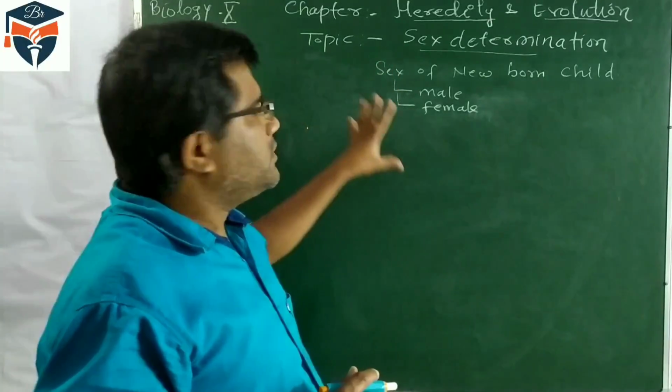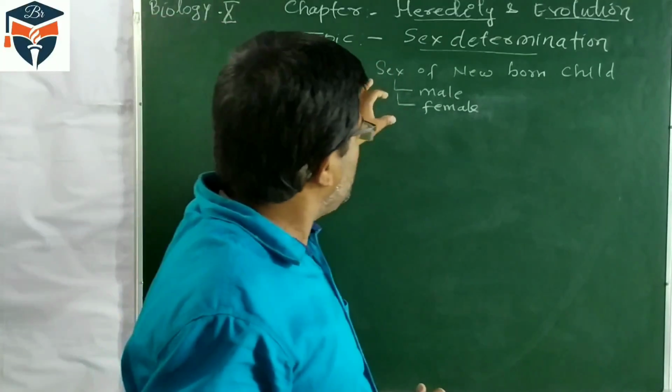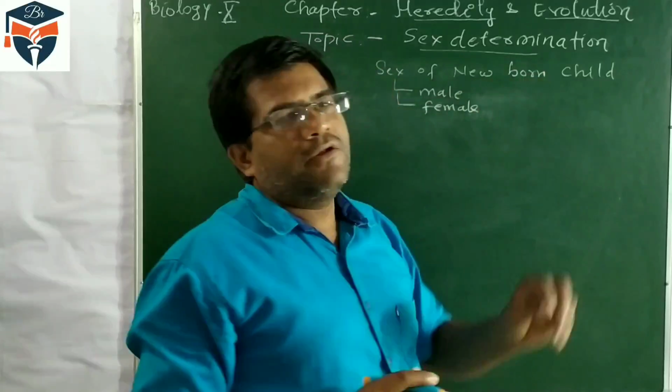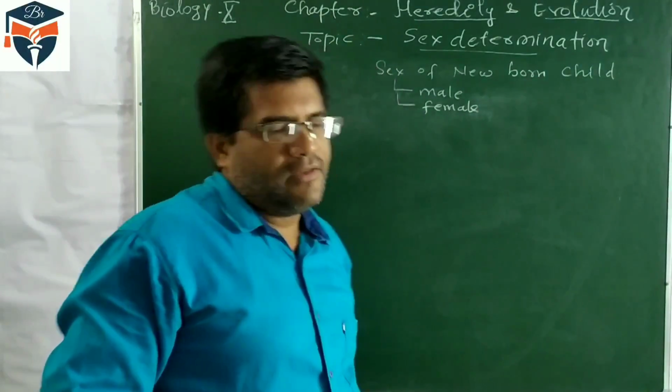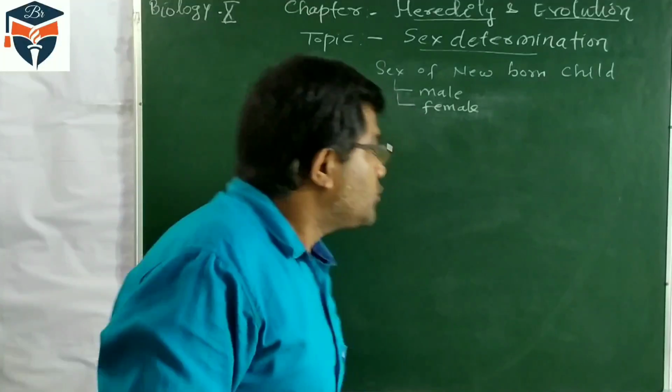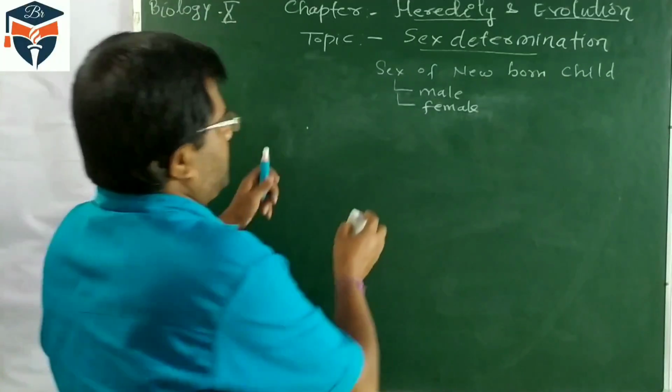It is the process of knowing whether the newborn child will be male or female.